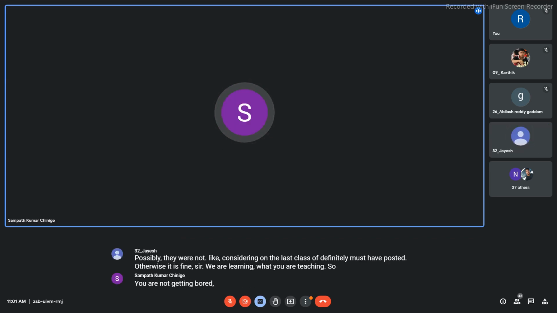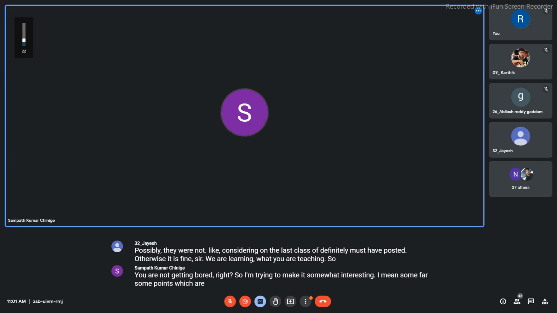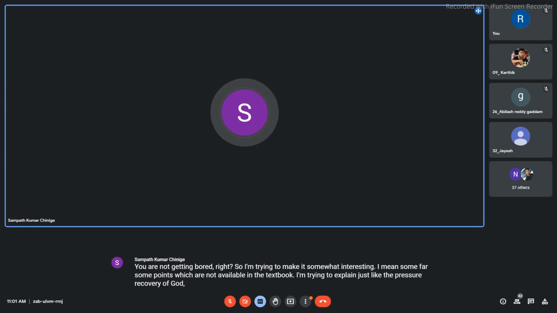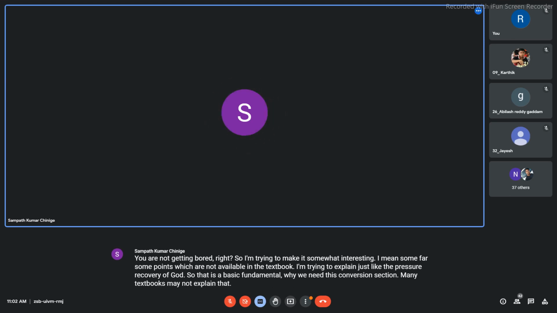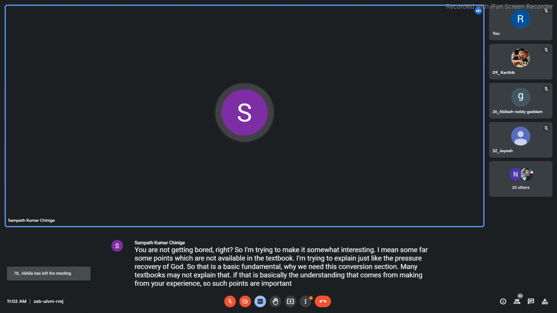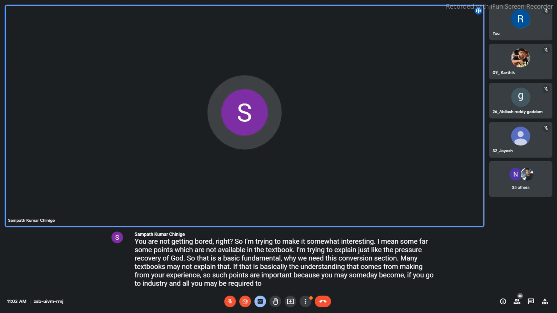So I'm trying to make it somewhat interesting. Some points which are not available in the textbook, I'm trying to explain, just like the pressure recovery. That is a basic fundamental: why we need the convergent section and the divergent section. Many textbooks may not explain that. That is basically the understanding that comes from experience. Such points are important because if you go to industry, you may be required to devise your own experimental setup. This will help you there.